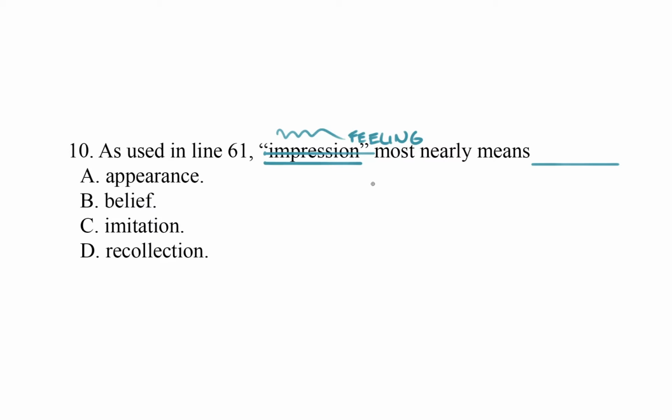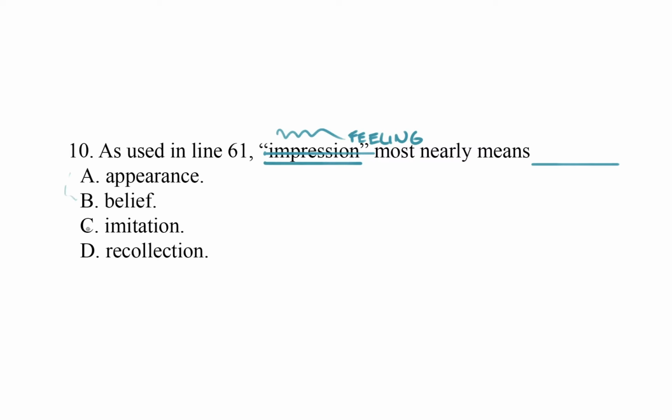All right, so what we want to do is test our own definition, feeling, against these answer choices and see which one makes the most sense. Okay, so as used in line 61, feeling most nearly means appearance. No, that doesn't match. Next, belief. Now belief kind of matches feeling, but that doesn't really work for me.